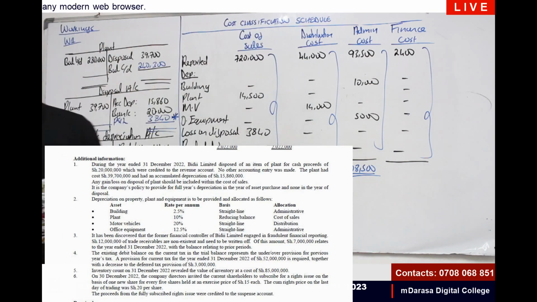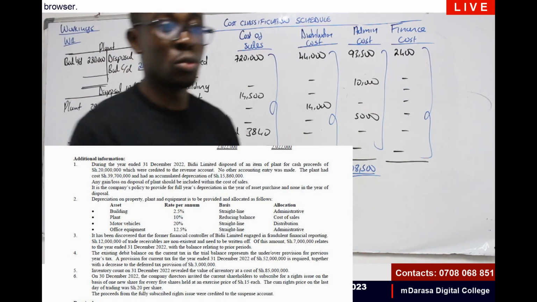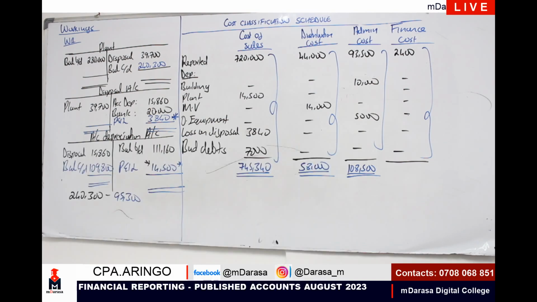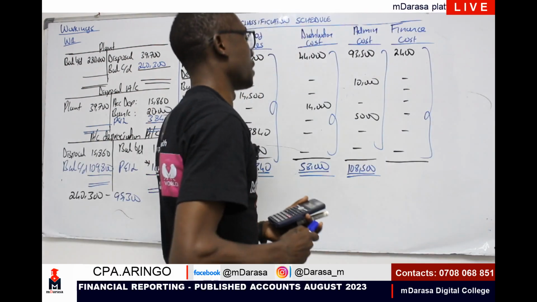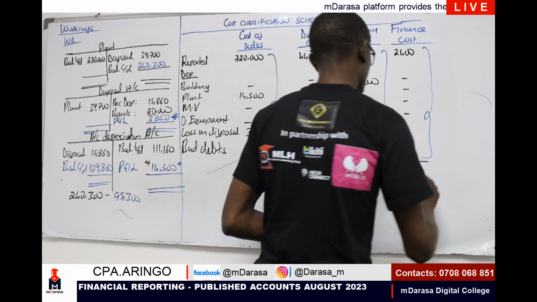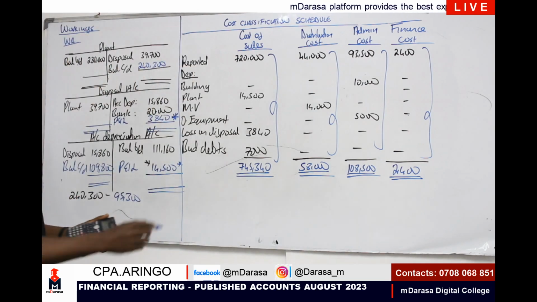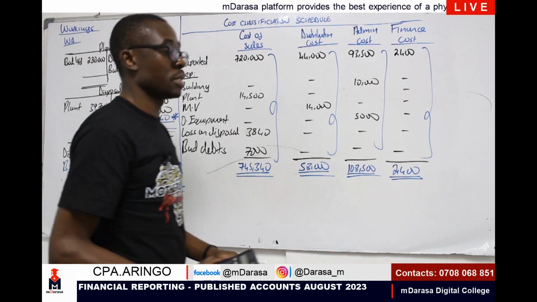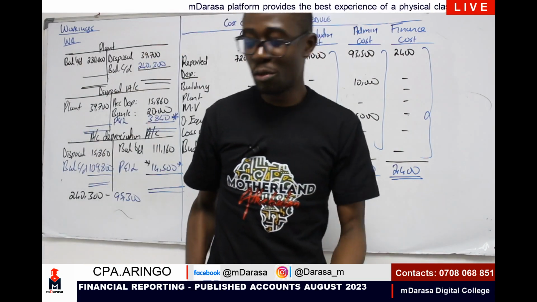I believe you guys are getting the same values as Mwalimu. Literally, I can remove this so that you can all see it. Then finance cost, I'm having 2,400 there. So these are the values that we will just be copying and pasting directly in our books.